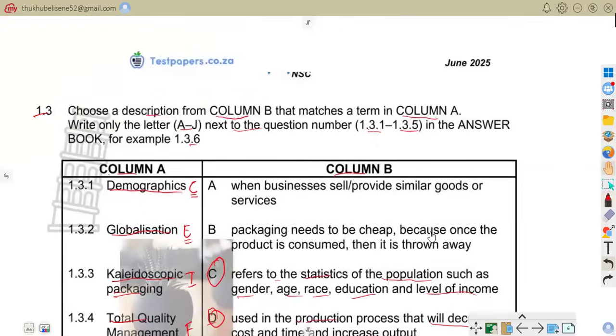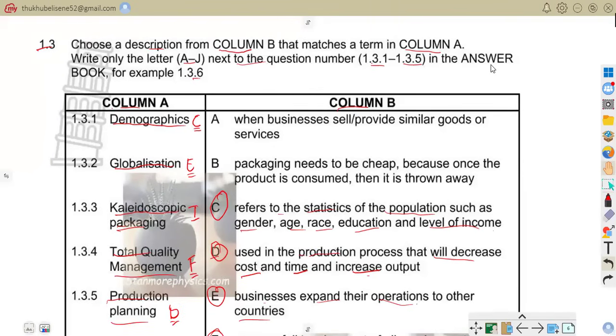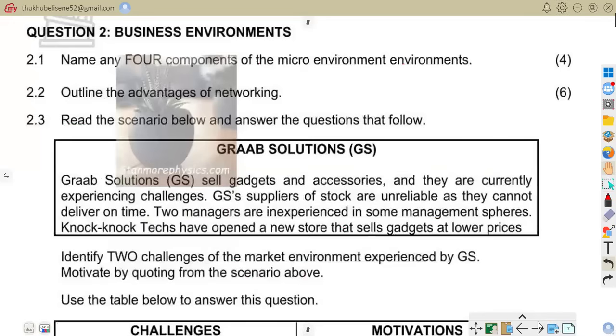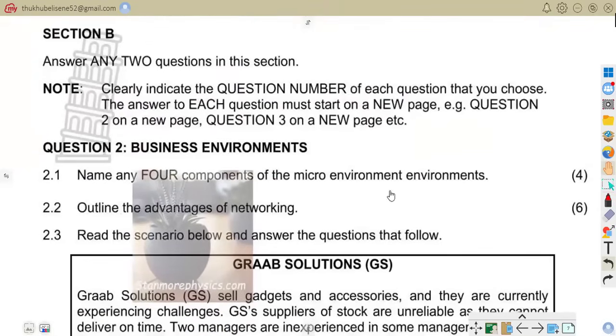Meaning to say, now we have to move on to section B. So now we are going on to section B, like I said. Here we are on question 2, the section B, where we are asked to answer 2 questions in these sections, but we are going to attend to all questions since we want to fully prepare ourselves for this coming test or exam.